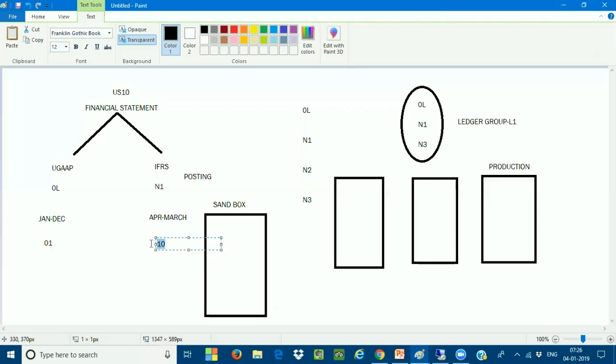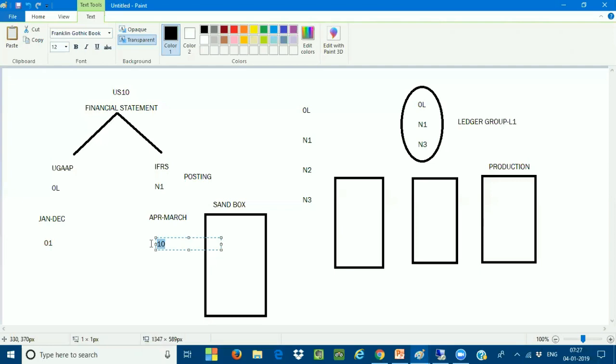Then there is no case of using the extension ledger. So for reporting purposes, I can combine the leading ledger and extension ledger, for example. Yes, you can do that. As I told you just now, you can create a ledger group. You can create a separate ledger group, and you can do it like that. That depends upon how exactly you want to go for the reporting. That depends upon requirement to requirement.